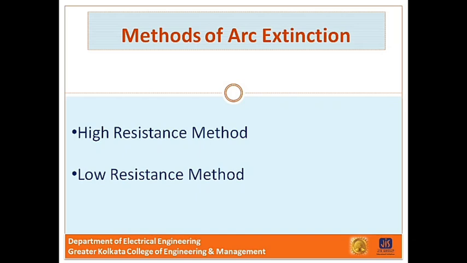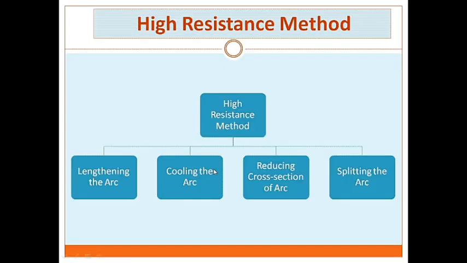Next one, methods of arc extinction. There are two methods of extinguishing the arc in the circuit breaker. First one is the high resistance method and second one is the low resistance method. So, first we discuss the high resistance method. In this method, arc resistance is made to increase with time so that current is reduced to a value insufficient to maintain the arc. Consequently, the current is interrupted or the arc is extinguished.